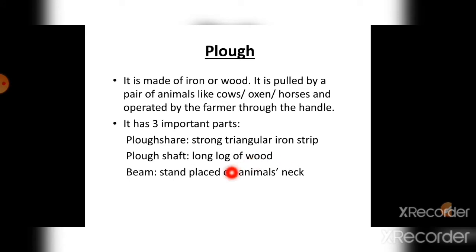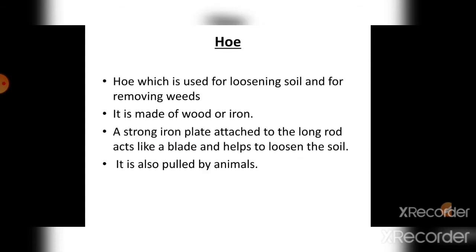So here you can see that the stand placed on the animal's neck is the beam, the long log of wood is the plow shaft, and the strong triangular iron strip is the plowshare. Then the hoe. The hoe is used to loosen soil and for removing weeds. Weeds are unwanted plants that grow near the crops and take their nutrients.